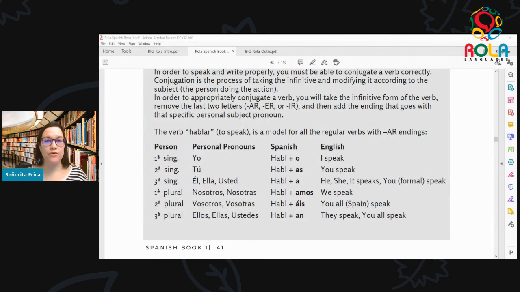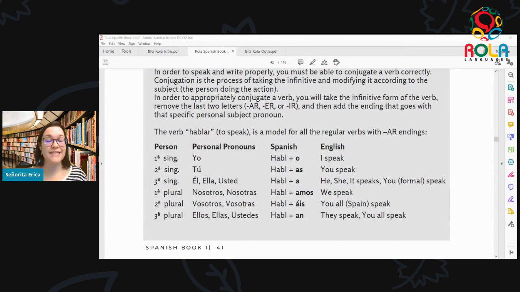Nosotros hablamos. Now for vosotros or vosotras, which as we've spoken about is the you all, the way they say you all in Spain. For this one, the ending is ais. So you see the ending with the a with accent on it, ais. So together we get vosotros habláis. Repita, vosotros habláis. Muy bien.